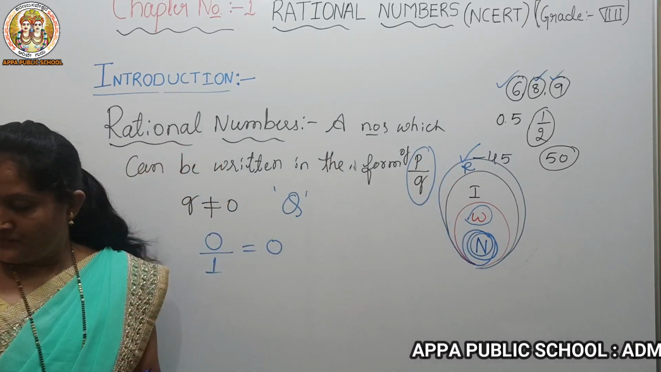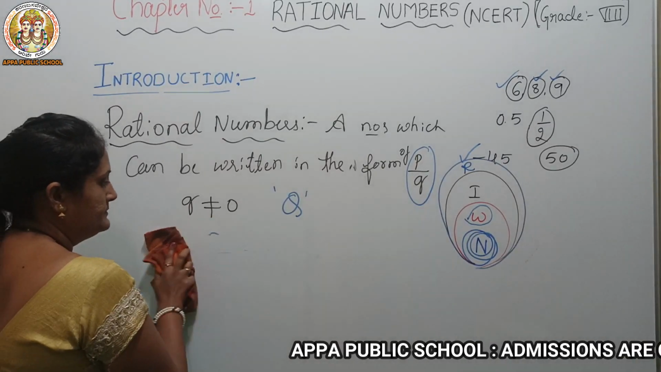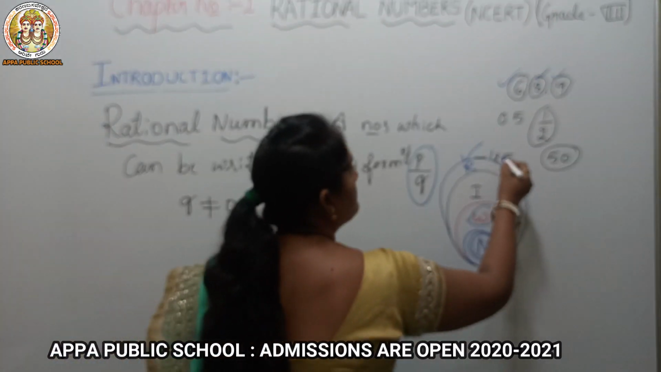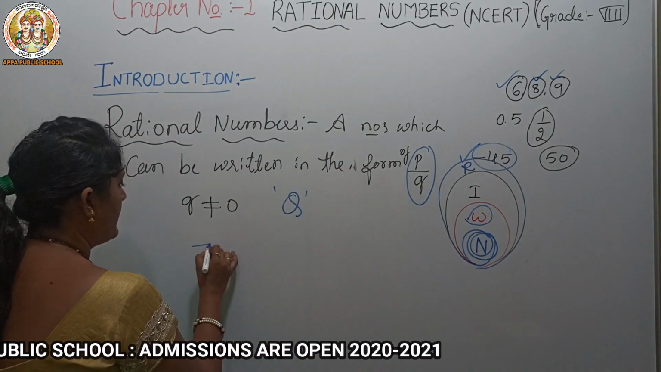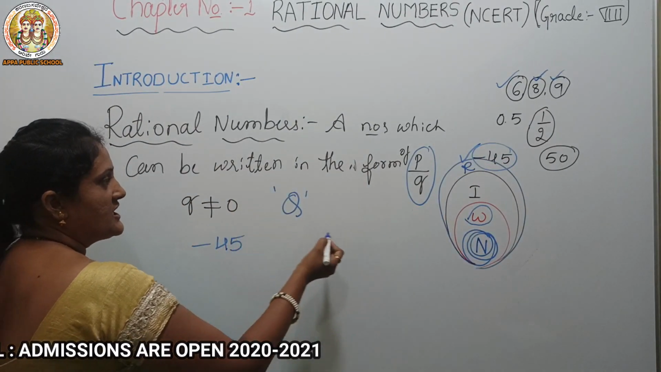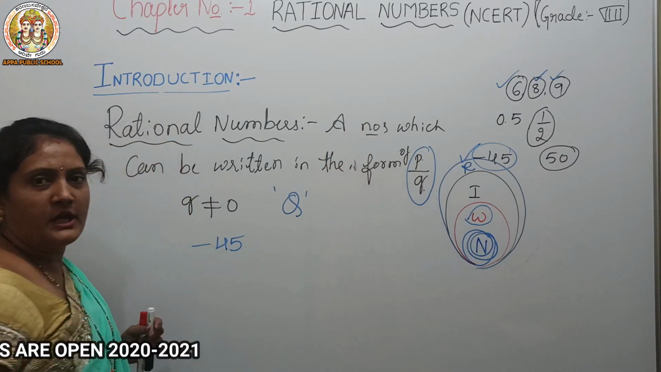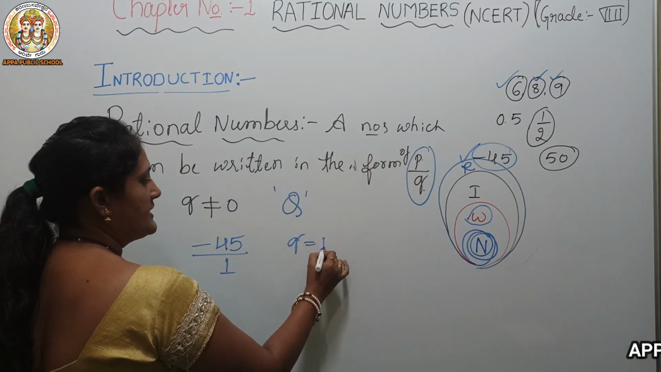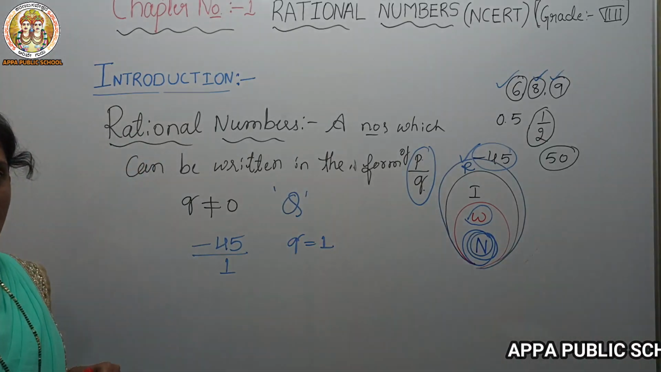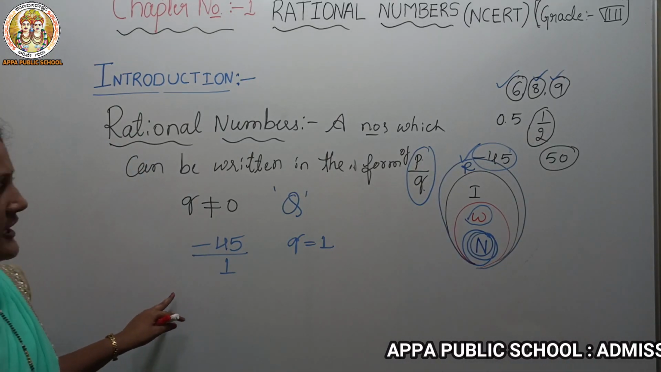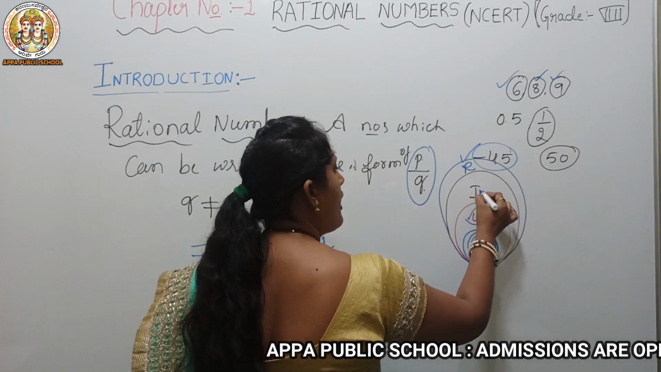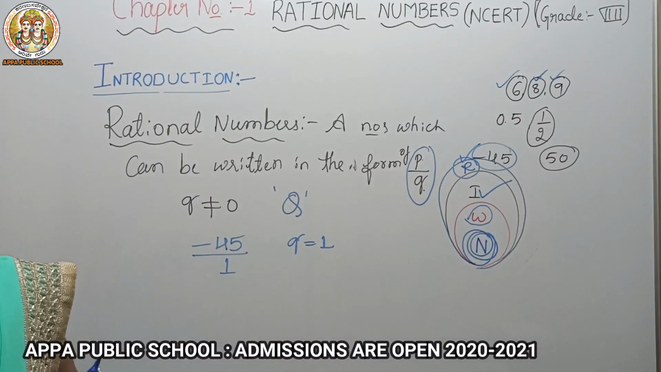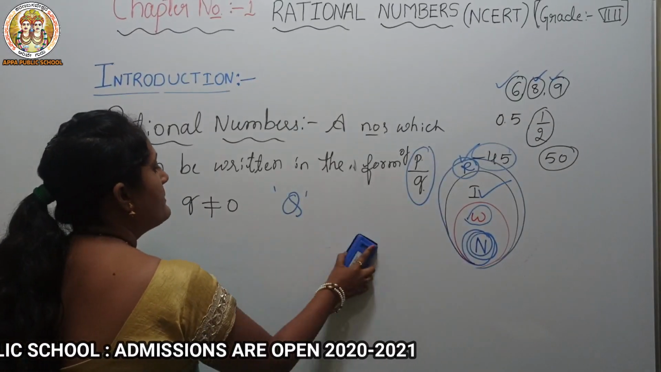So next is integers. Integers, that's minus 45. The condition is it should be in the form of P by Q. Here Q is equal to 1, so it is a rational number. Isn't it? According to that, we can conclude all integers are also rational numbers. Now what about one more number we left here?